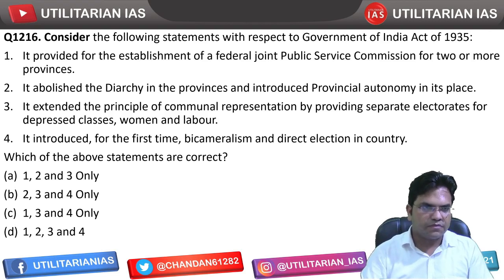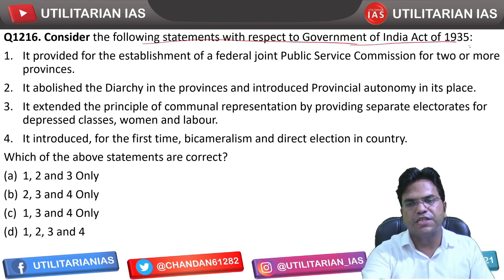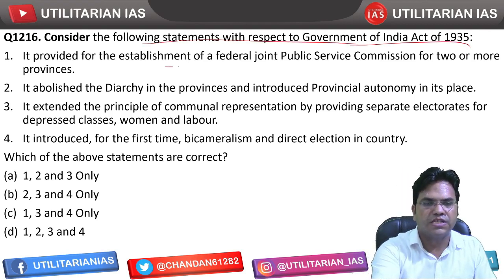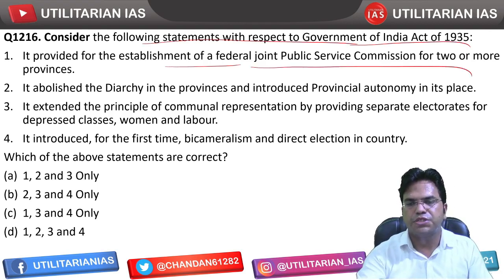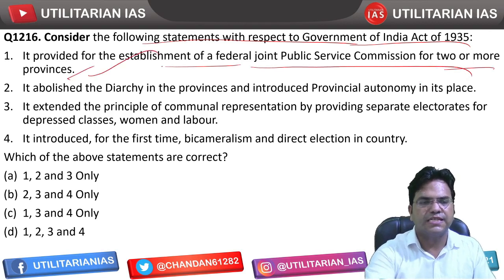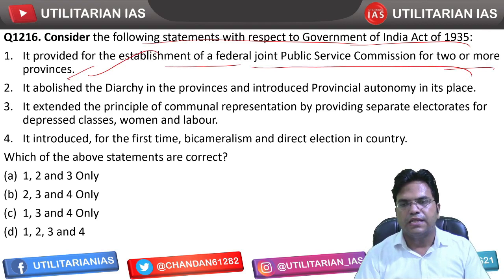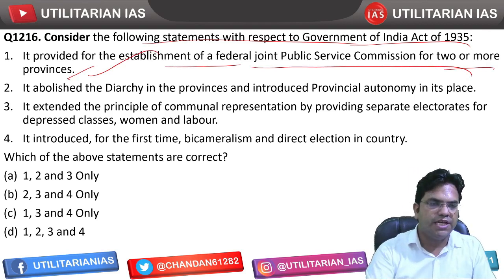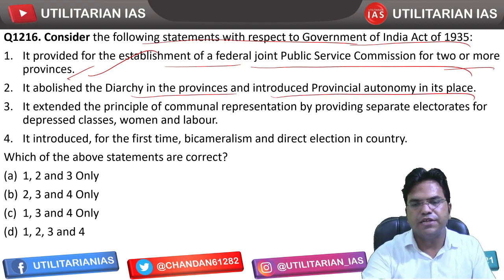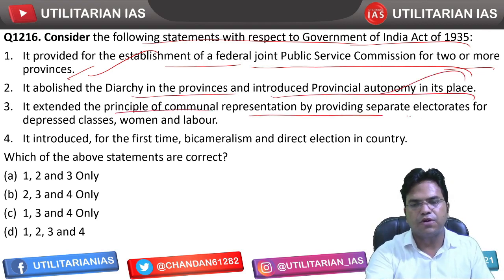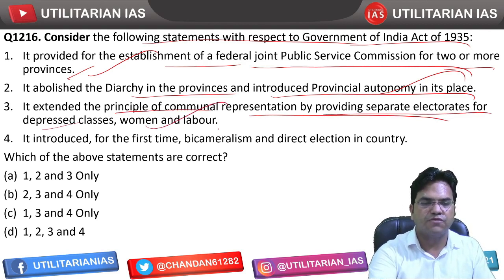Consider the following statements with respect to the Government of India Act 1935. It provided for the establishment of a Federal Public Service Commission for 2 or more provinces. That's correct. The Federal Public Service Commission and the Joint Public Service Commission provisions were introduced in India by this Government of India Act 1935. It abolished the diarchy in provinces and introduced provincial autonomy. That's correct. It extended the principle of communal representation by providing separate electorates to depressed classes, women, and that's correct.